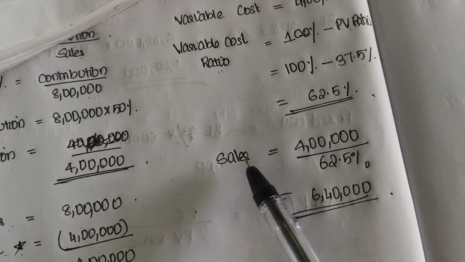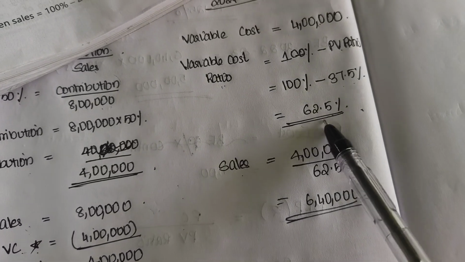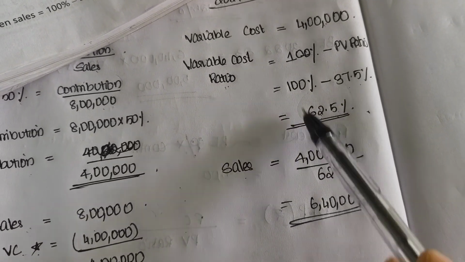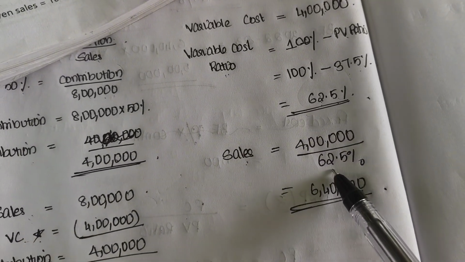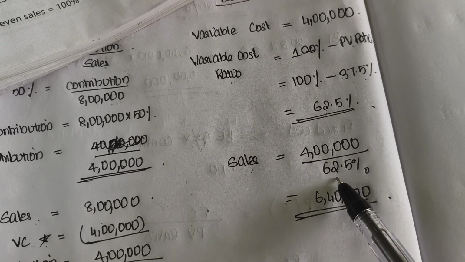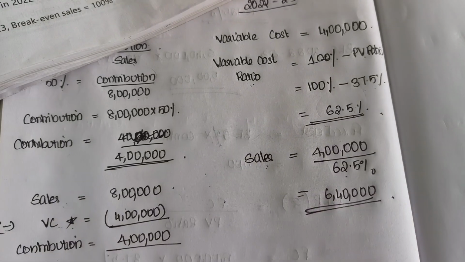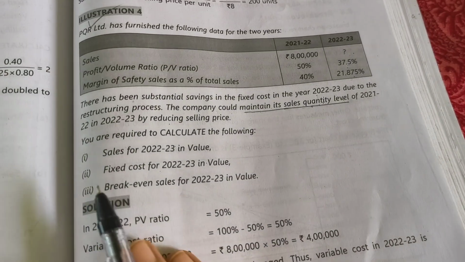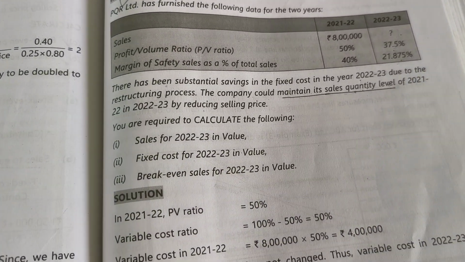Variable cost ratio is given, so we can find the sales. Sales is equal to variable cost divided by variable cost ratio. Since 62.5% of sales is variable cost, sales is equal to variable cost by variable cost ratio. 4 lakh divided by 62.5% is 6,40,000, which will be the sales for the year 22-23. And they have also asked the fixed cost for 22-23 and break-even sales for 22-23.